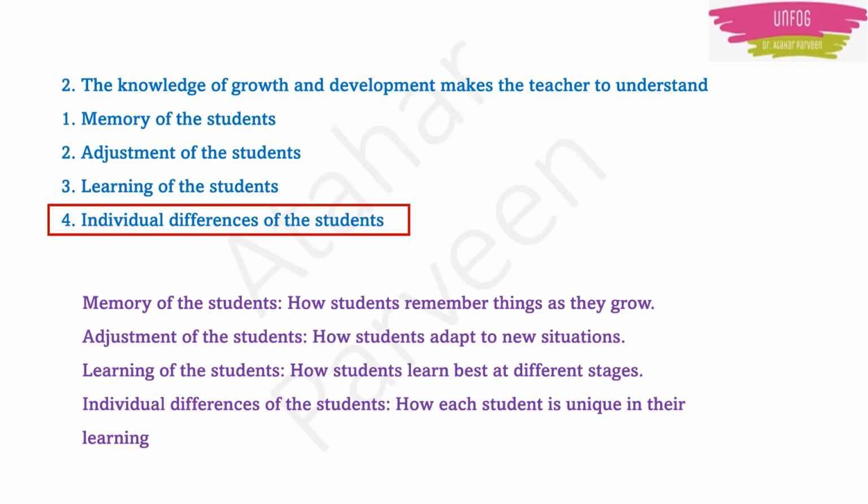So the teacher can know individual differences of the students, but the teacher cannot know how much memory the student has, or how much adjustment the student can do, or how best that student can learn. So the teacher can easily understand the individual differences of the students. Option 4 is the right answer here.